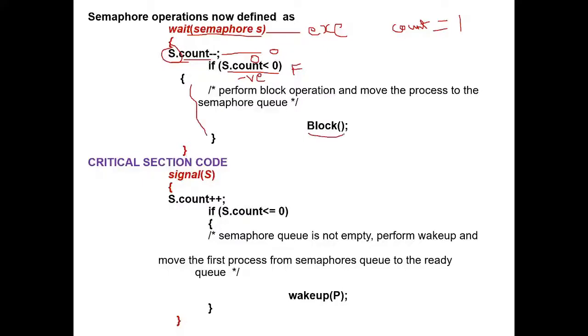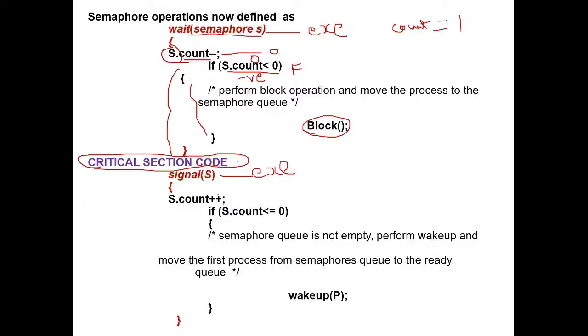It will not execute the block operation because there is no other process in the critical section. So when the condition is false, that process enters into the critical section, executes the critical section code, and then after finishing, it executes the signal operation.